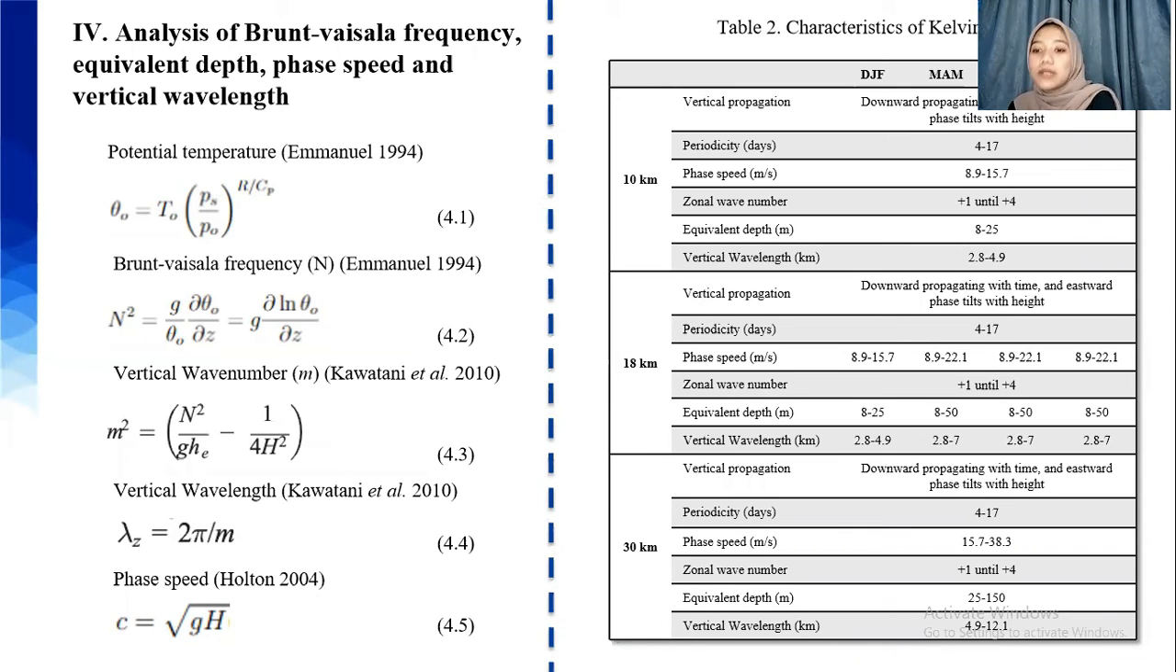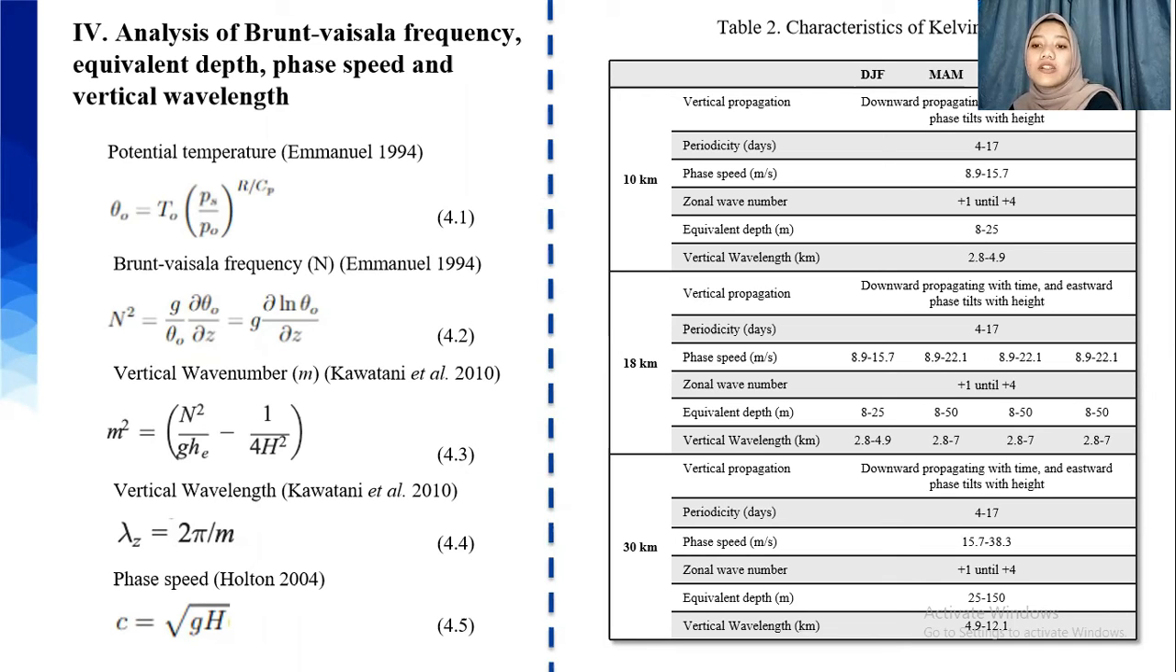Next is table 2, which contains the characteristics of the Kelvin wave in every season and layer. At 10 km, in the upper troposphere, there is no difference in the characteristics of each season. This also occurs at an altitude of 30 km, in the lower stratosphere. At 10 and 30 km, the vertical propagation is downward with time and eastward with height, with periodicity of 1 to 17 days and zonal wave number 1 to 4.